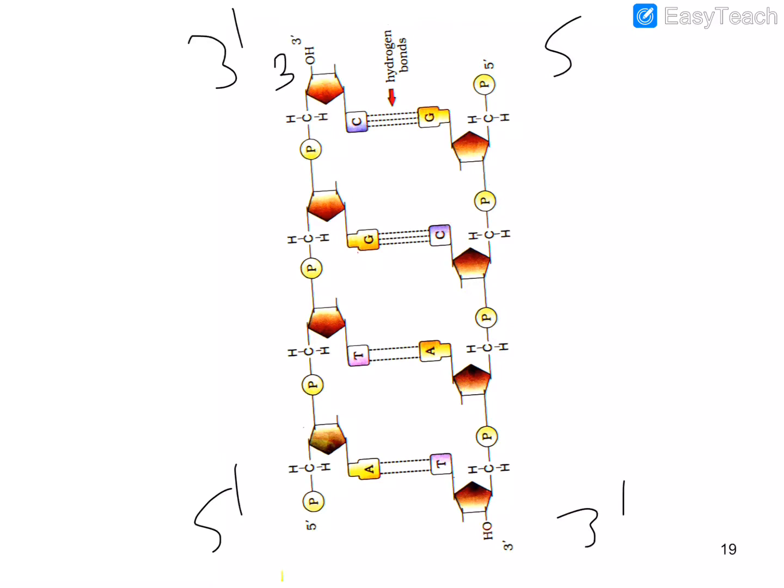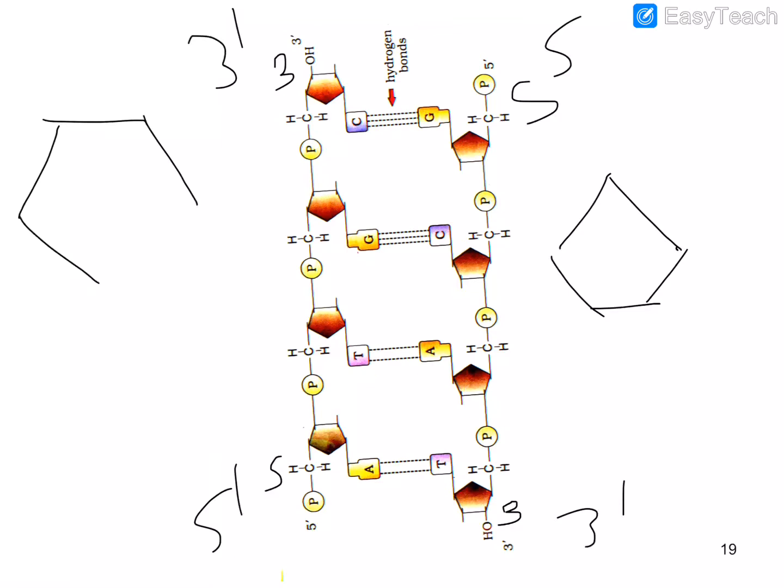You can see the ribose sugar, it has carbon number 3 on this side, and this side has carbon number 5. But here you can see that this one is carbon number 5, and here this is carbon number 3. When we see the ribose sugar, this is the ribose sugar, and this one is also ribose sugar. Here the orientation of ribose sugar is different on both sides.